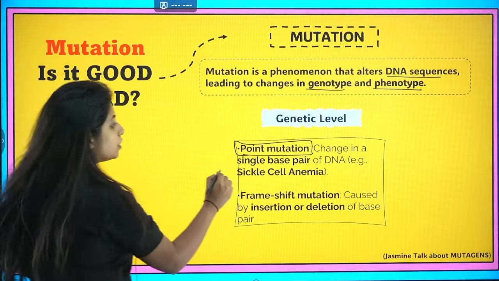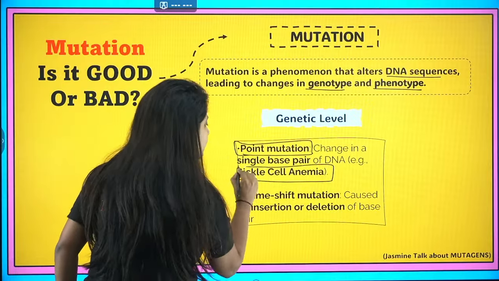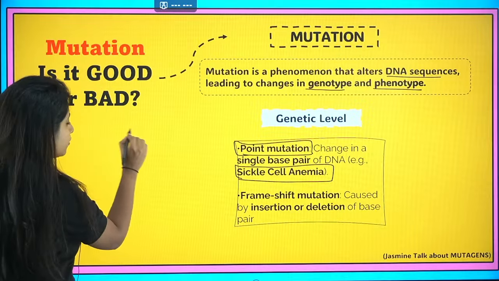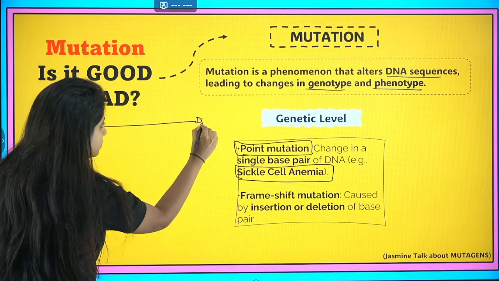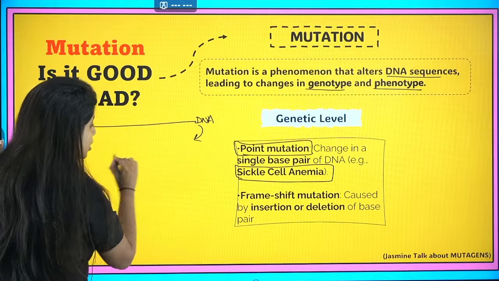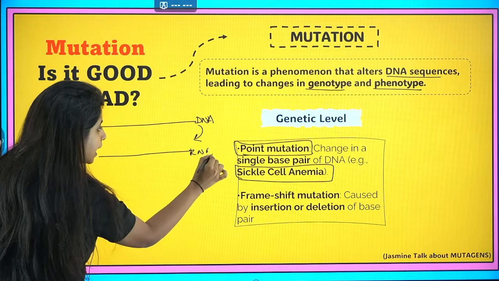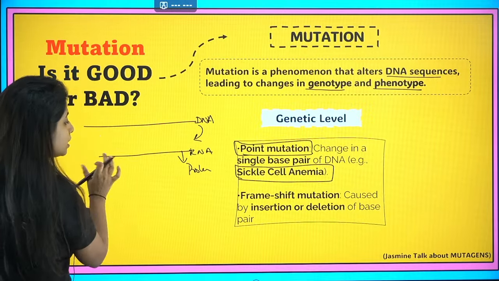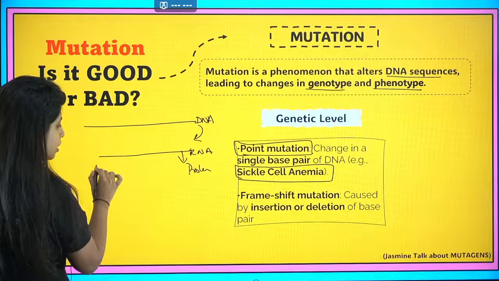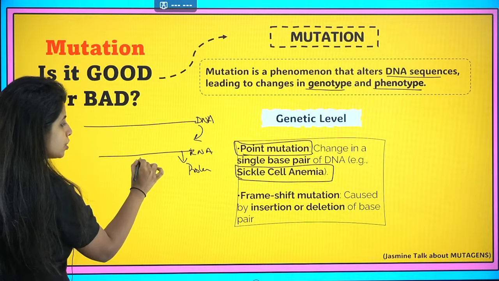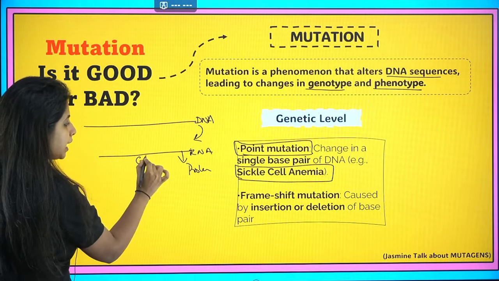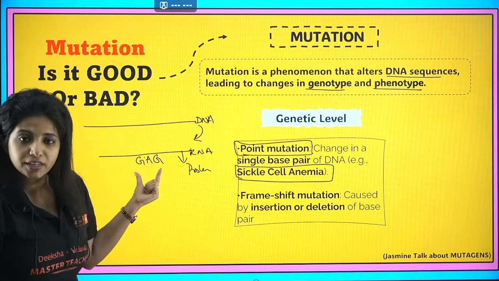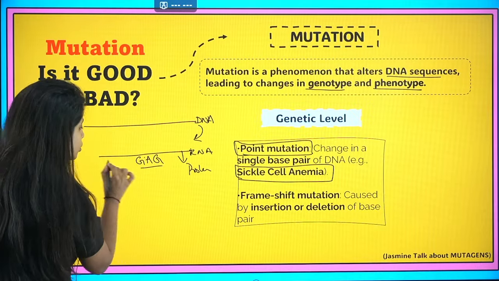For example, you might have heard about this disease, sickle cell anemia. Have you heard about sickle cell anemia? Over here, always remember, you have your DNA. The DNA transcribes into RNA, and the RNA is going to code for proteins. So in the RNA, you will be having multiple codons. Suppose there is a codon, GAG. This is the 6th codon.